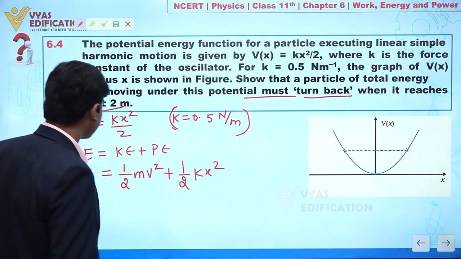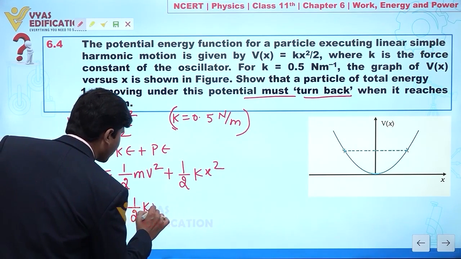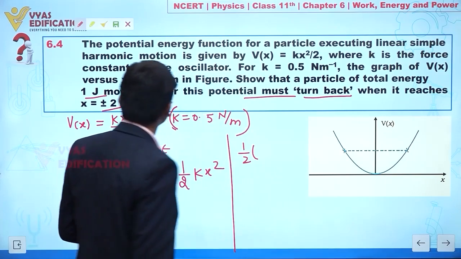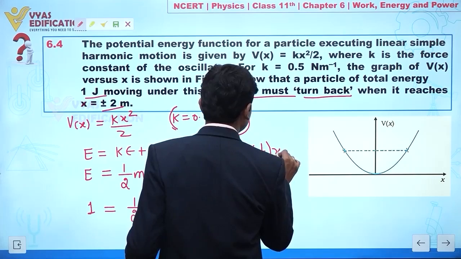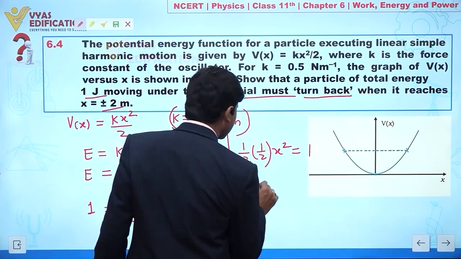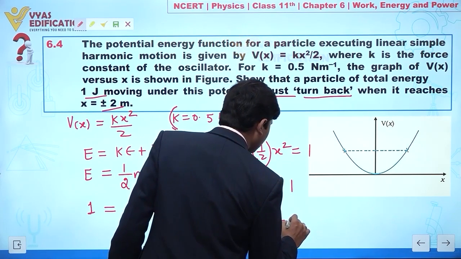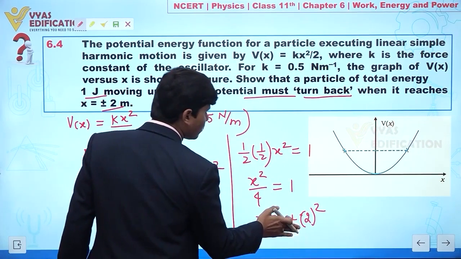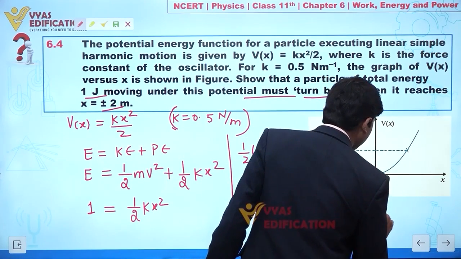Clear to everyone? Yes. So total energy is 1 joule and this is given by 1 by 2 kx square. Clear? So 1 by 2, value of k is 0.5, so this is 1 by 2 times x square and this is equal to 1. Clear? So from here I can write x square by 4 equal to 1. So x square equals 2 whole square, so x equals plus minus 2.